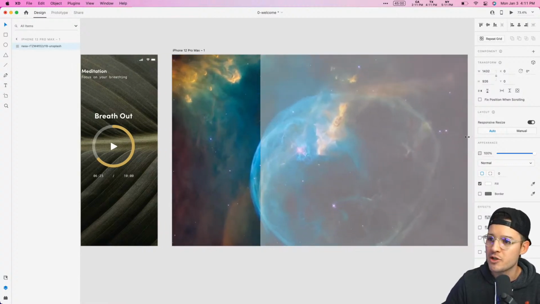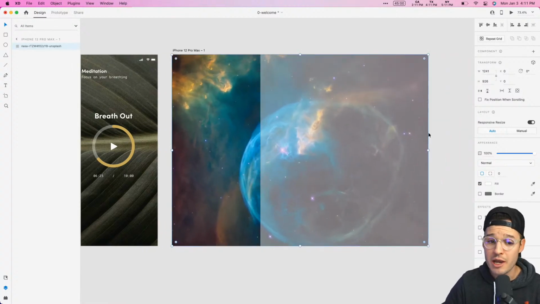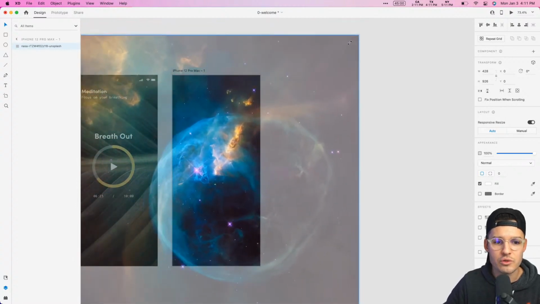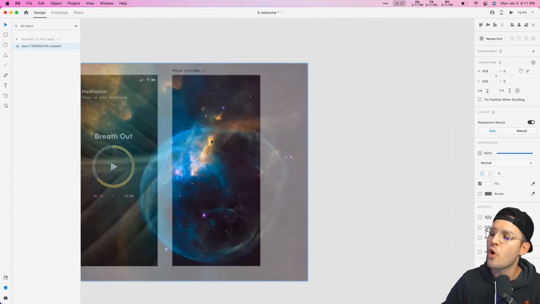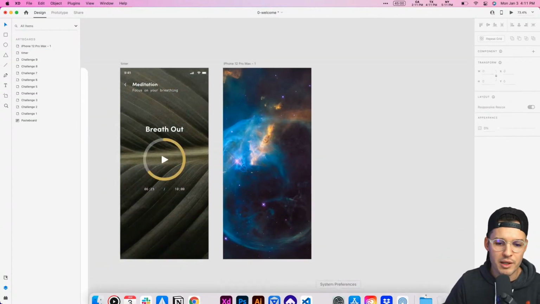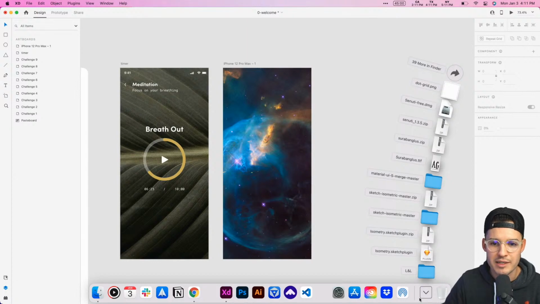It's trying to fit it as much as it possibly can to the shape, but we can always double click and we have access to the image inside. So we can do a little bit of art direction and choose where we'd like that element to take place. So maybe space is the wrong thing for meditation.